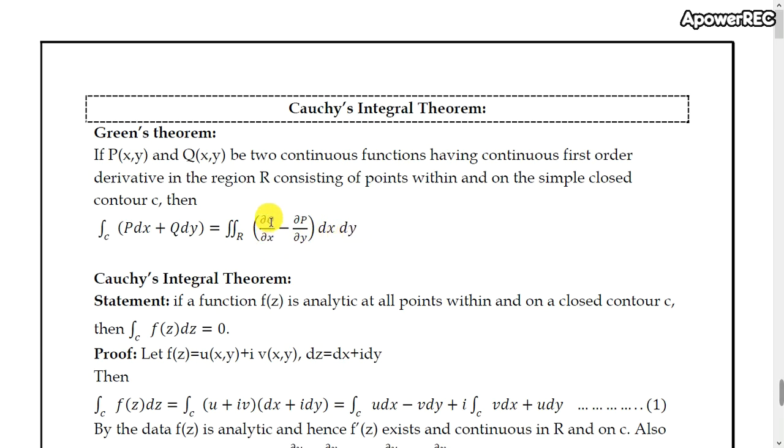Here ∂ is pronounced as del. So del Q by del x minus del P by del y, whichever pronunciation is convenient, you can use.